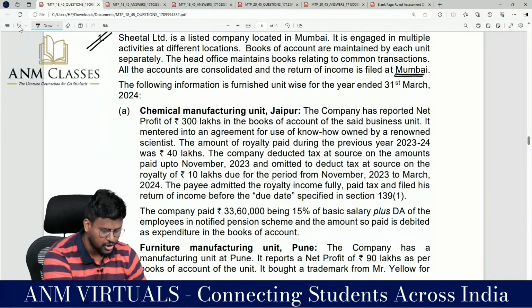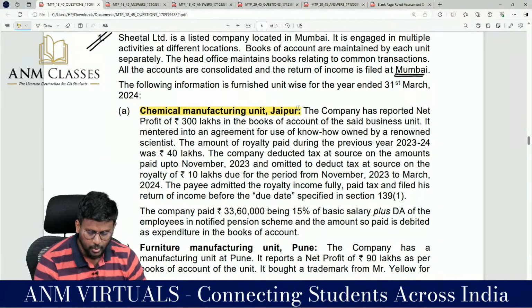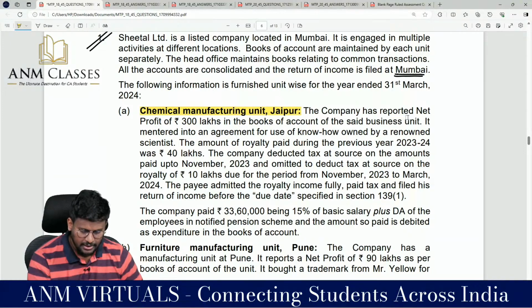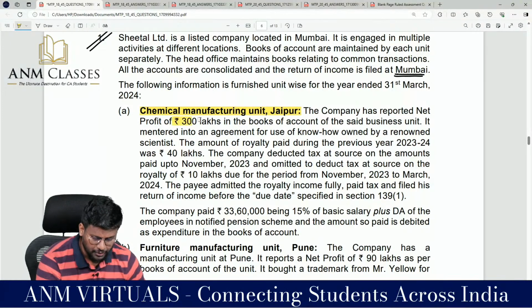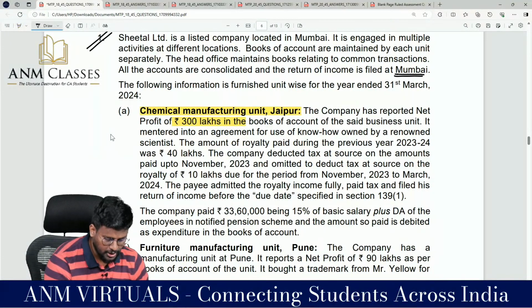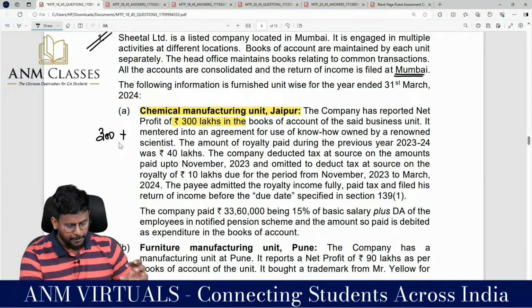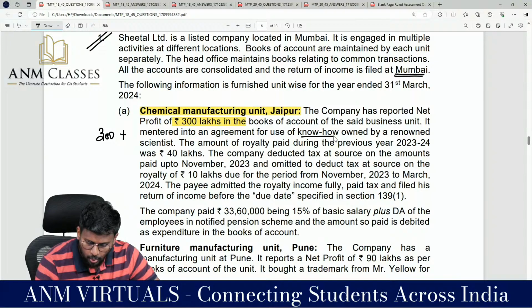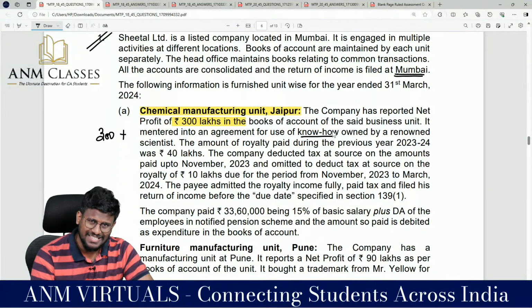Chemical manufacturing unit, Jaipur. So they are having one unit in Jaipur engaged in chemical manufacturing. Company has reported net profit of 300 lakhs in the books of accounts of the said business unit. So the net profit as per P&L account is 300 lakh. It entered into an agreement for use of know-how owned by a renowned scientist.